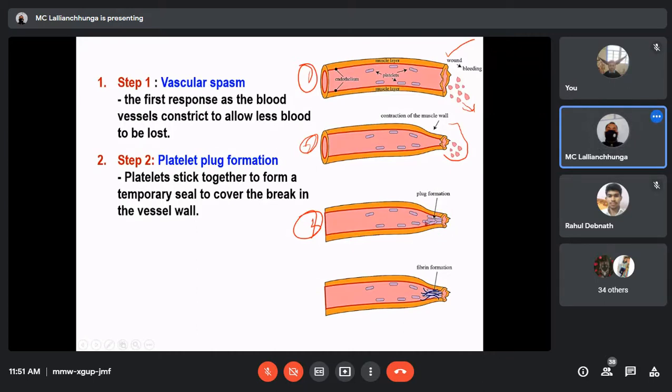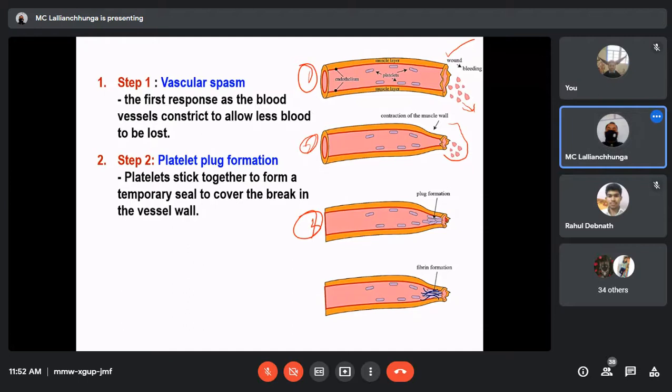Throughout our body every day, there is usually small bleeding. Most of the time, this platelet plaque formation is sufficient to stop the bleeding. But in case of severe bleeding like injury, platelet plaque will not be sufficient, so coagulation should take place also.